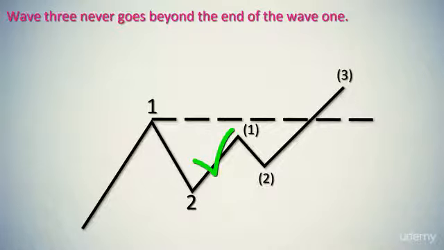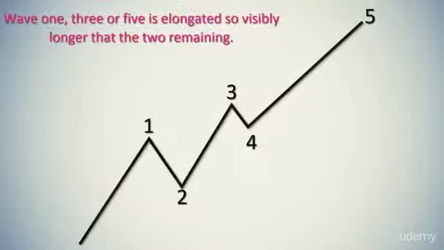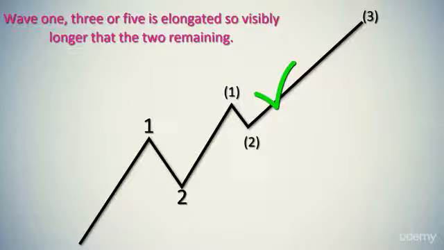The last principle we should obey is that usually one impulse wave, wave 1, 3, or 5, is elongated, so visibly longer than the 2 remaining. Elliott found in his observations that wave 3 often is the longest, and certainly never is the shortest one. This relation is respected if wave 3 goes the greater percent distance than the other 2 waves in the impulse.